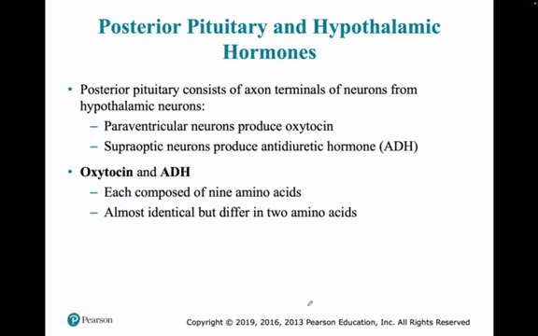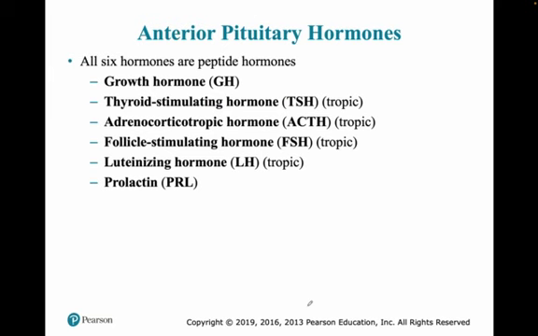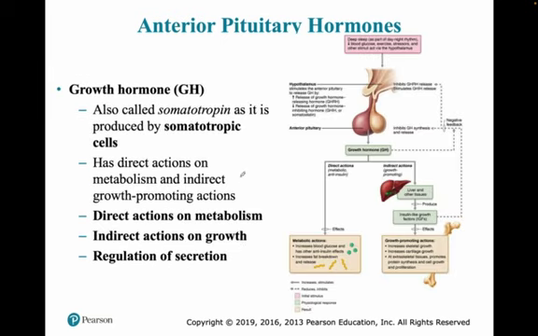So we'll start with growth hormone, right? Growth hormone is also called somatotropin, as it is produced by the somatotropic cells. Now the anterior pituitary has specific cells which will release their own hormone. For example, somatotropic cells will only release growth hormone in response to GHRH being released. So whenever we need growth, then only this hormone will be released, otherwise the inhibiting hormone is released. You have to understand one thing: when GHRH is higher, then the inhibiting hormone is low, but if the inhibiting hormone is high, then the growth hormone will not be released.